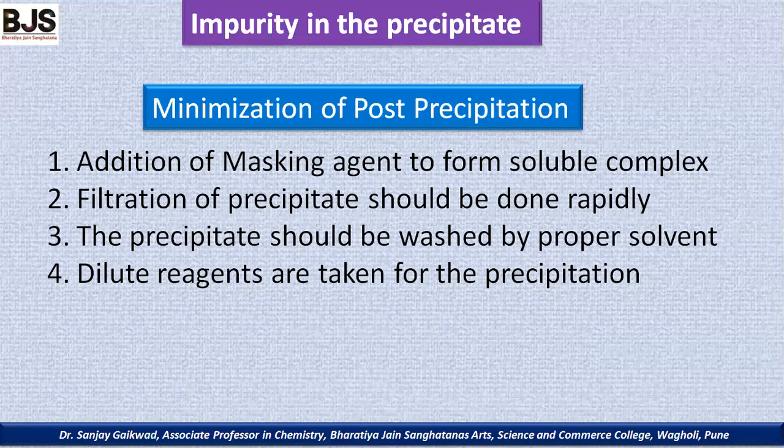The precipitate should be washed with a proper solvent. We have to select the proper solvent as a washing solvent. It can remove whatever adsorbed impurity is present on the surface of the main precipitate. It can be washed out easily. And then lastly, dilute reagents are taken for the precipitation.